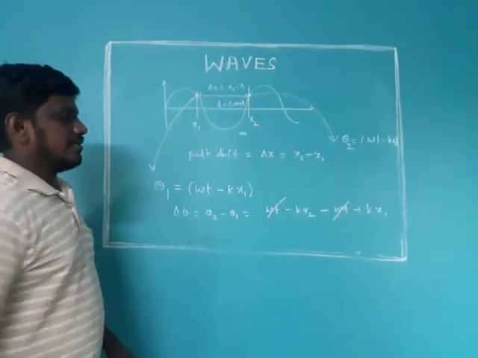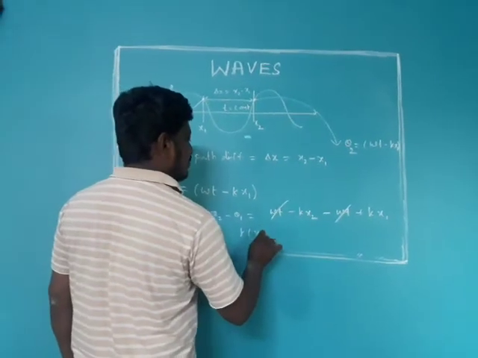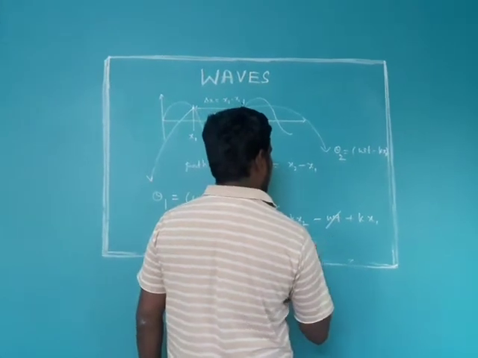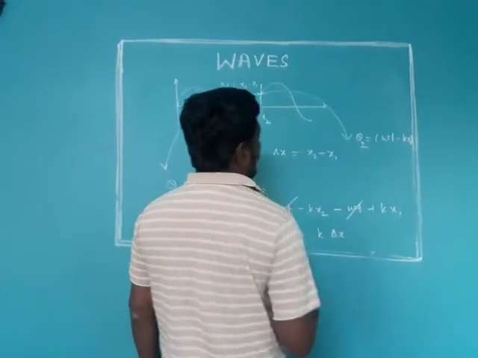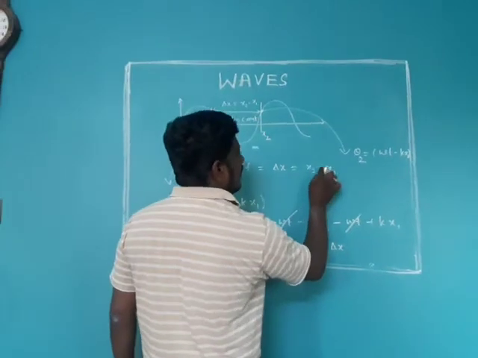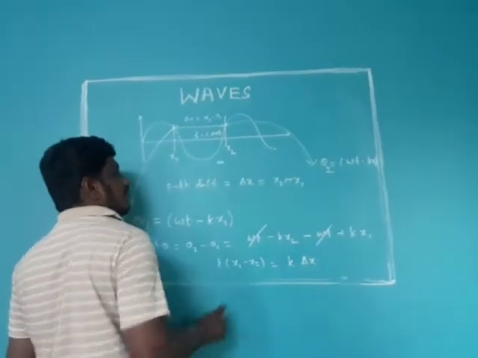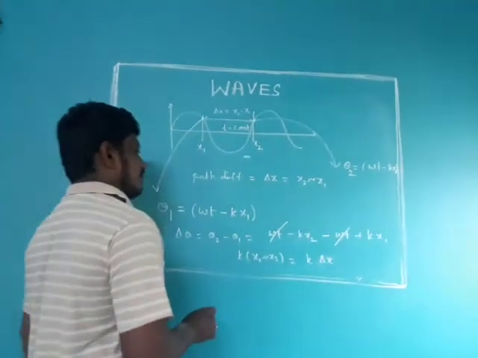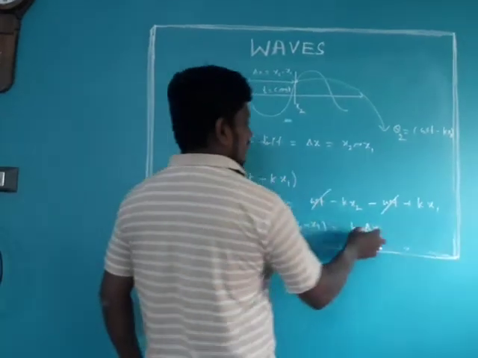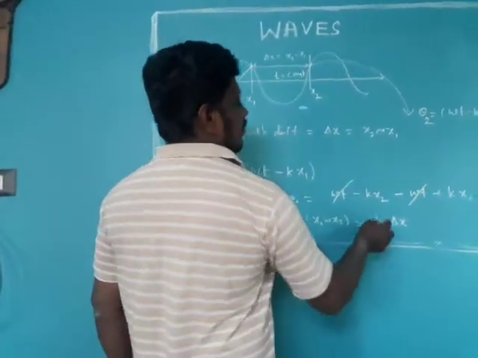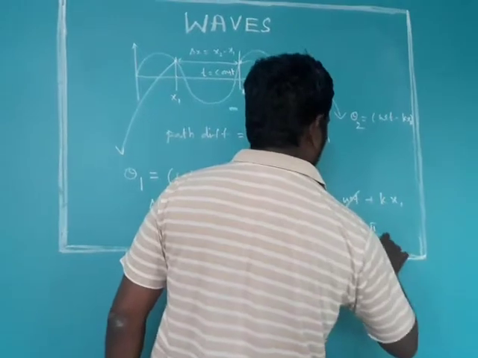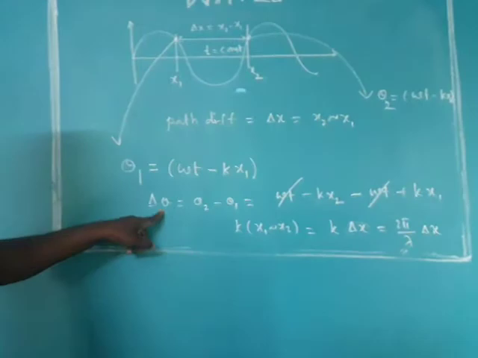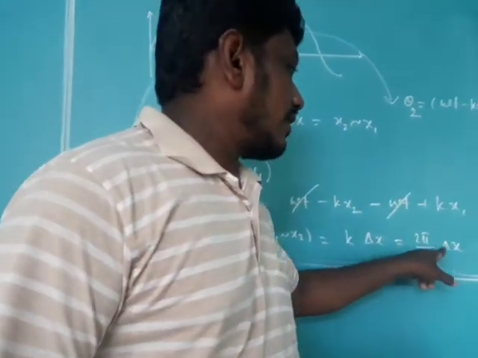Omega t cancels, k common factor, x1 minus x2. This k into x1 minus x2 can be written as delta x. So here actually delta x is x2 minus x1. Since x2 is greater than x1, you can take negation here, and x1 minus x2 with negation is delta x. This propagation constant we will write as 2 pi by lambda into delta x. So phase difference is equal to 2 pi by lambda times path difference.